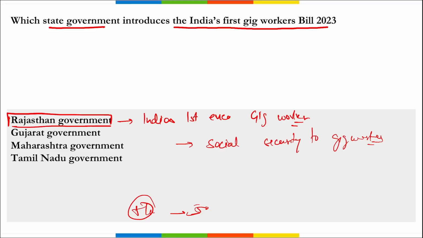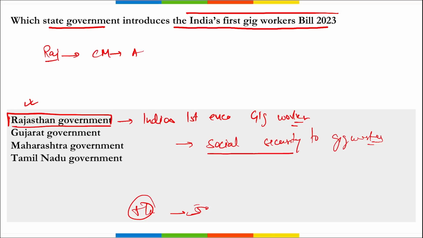So coming back, remember India's first gig workers bill was introduced by the Rajasthan government, and it is to provide social security to those gig workers. If we talk about the Rajasthan government, who is the Chief Minister? Ashok Gehlot. Who is the governor here? Kalraj Mishra, right?